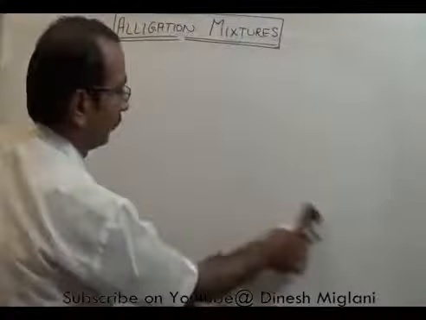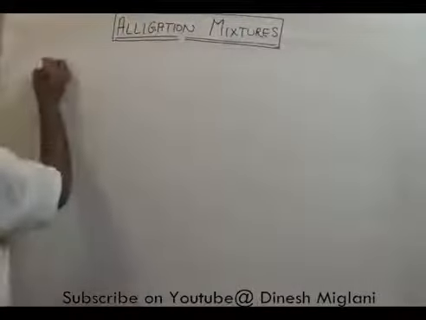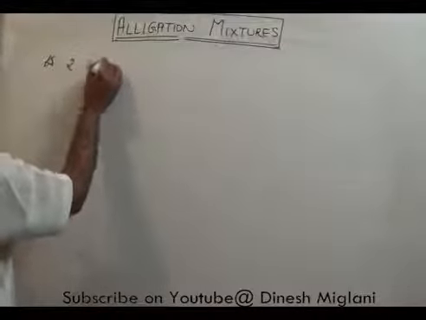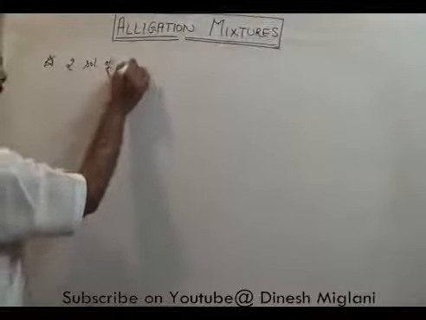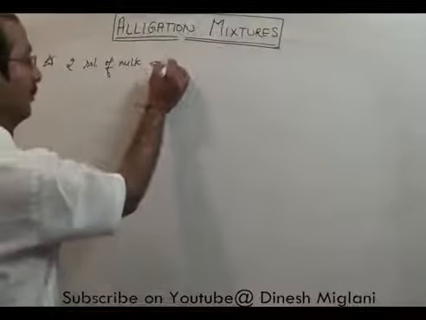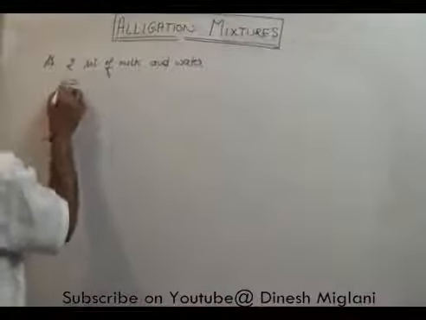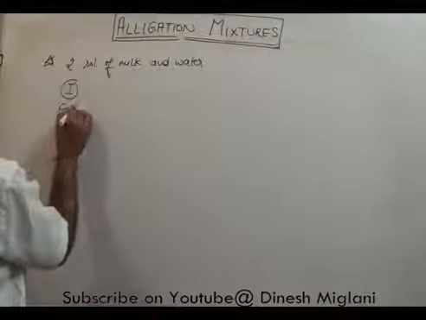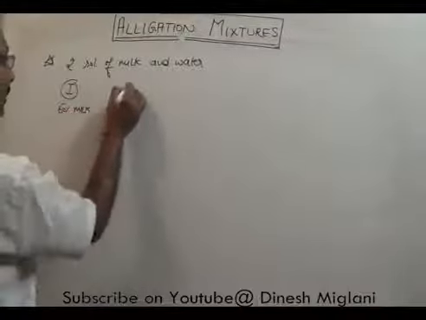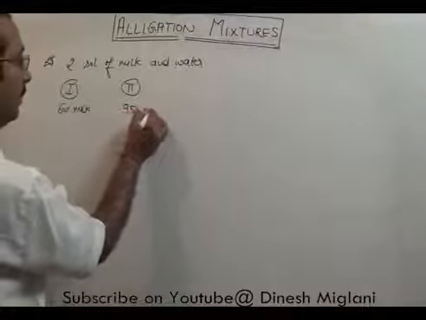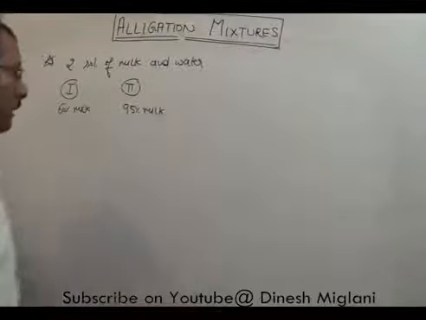The second type of question is the next type. It is given that we have two solutions of milk and water. The first solution contains 60% milk. The second solution contains 95% milk. We have two mixtures of milk and water.